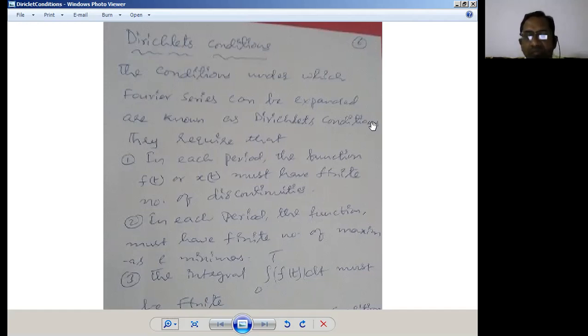In the exam, we may get a question: define Dirichlet conditions, or describe Dirichlet conditions. If it is define, you just have to write down that the conditions under which the Fourier series can be expanded are known as the Dirichlet conditions. That means if the signal satisfies these three Dirichlet conditions, then that signal can be represented using the Fourier series. That is the meaning of that statement.